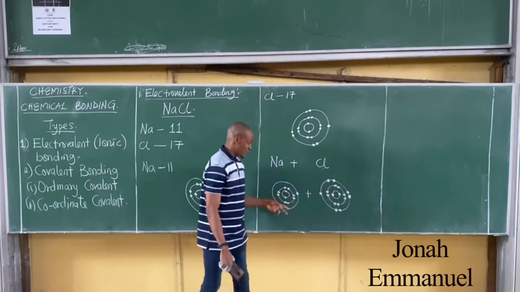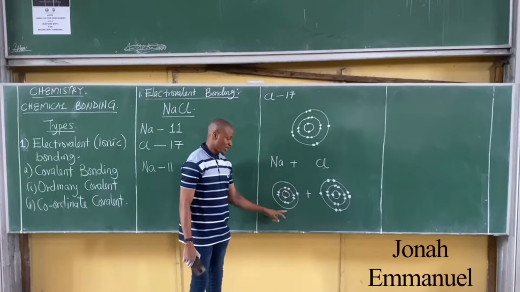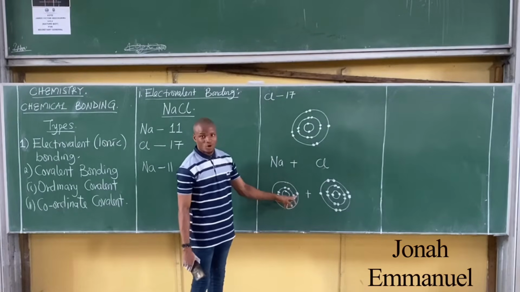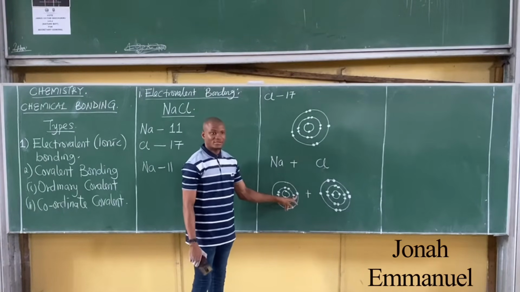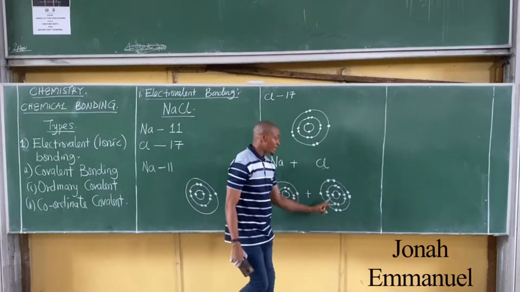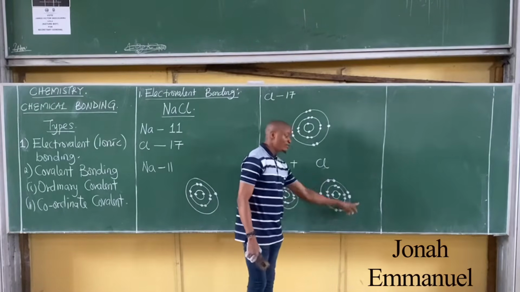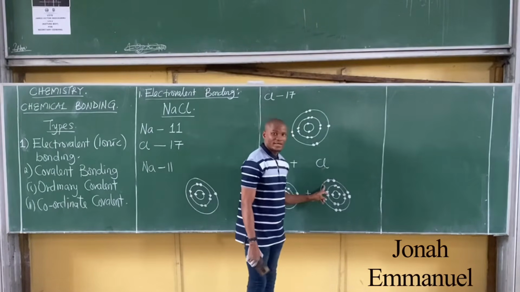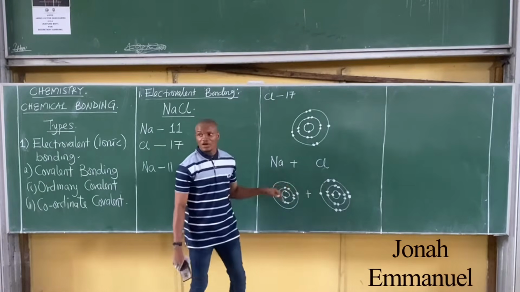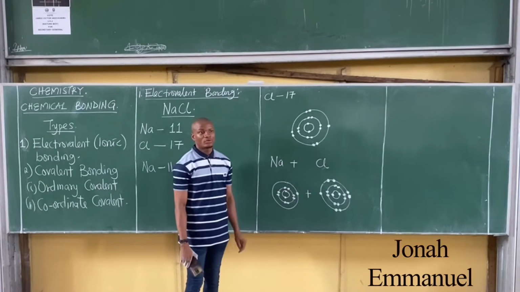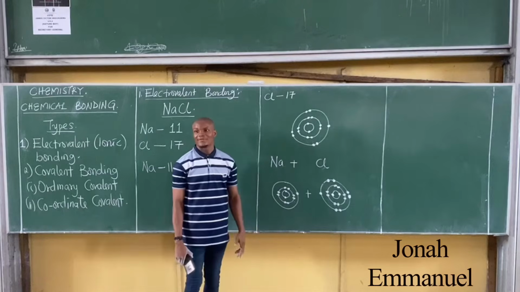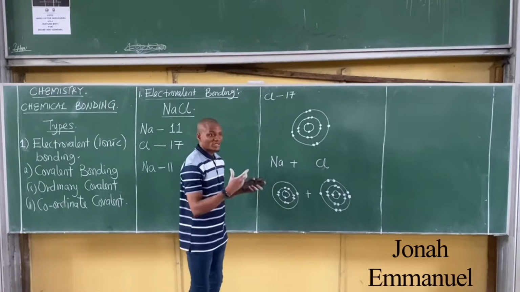2. If I look at this one here, here's my outermost shell. How many electrons here? It's 1. So it's not duplet, it's not octet. If I look at this one here, I have 7 valence electrons. It's not duplet, it's not octet. That means neither of these are stable. So how do I combine them such that they become stable? What will happen is this.